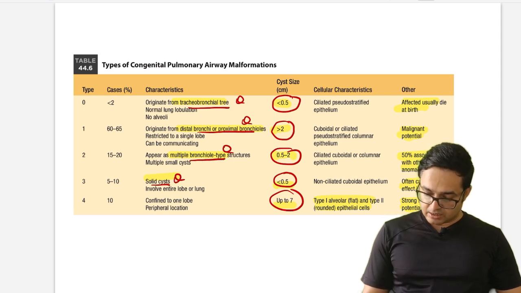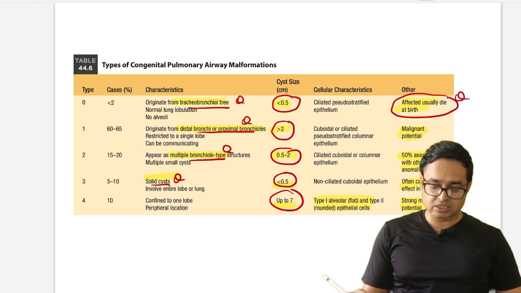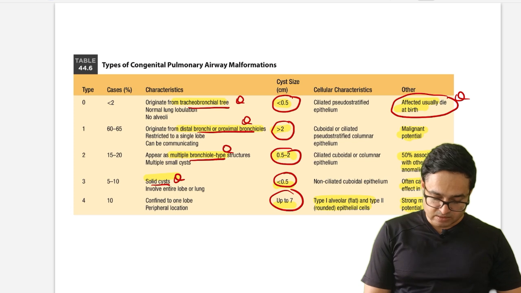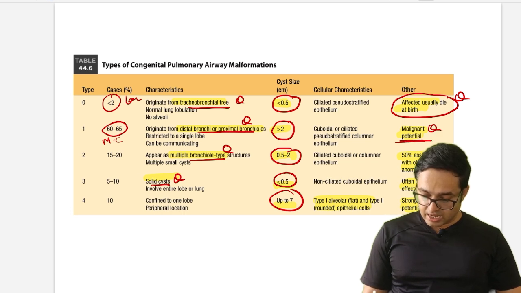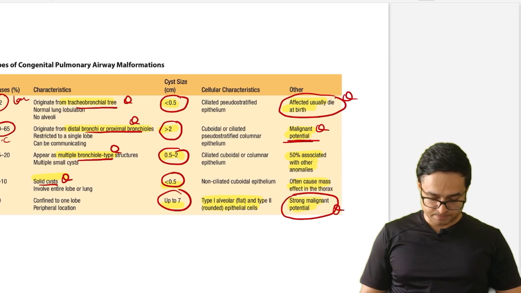Okay, and affected usually die at birth at type 0. It is more severe and less commonly found. This is most common, this is least common, and this is most severe. Okay, malignant potential is seen in type 1 and strong malignant potential seen in type 4. Okay, so these are actually important questions.